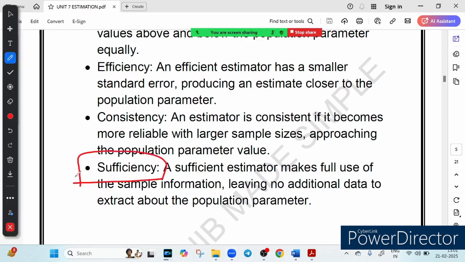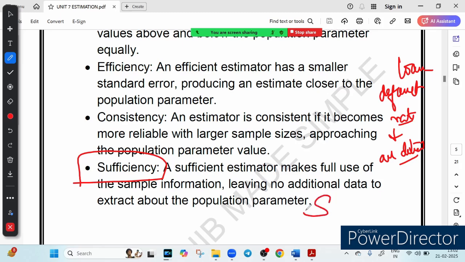Nothing is wasted. For example, suppose we are estimating loan default rate, right? So we should consider all relevant details. What are the details? Like past payment history, credit score, employment status, instead of relying on just one factor. So you must remember this mnemonic SUCE. This is a trick to remember the 4 characteristics. S stands for sufficiency, U stands for unbiased, C stands for consistency, E stands for efficiency. So these are the 4 criteria.